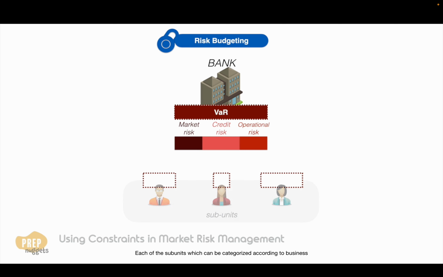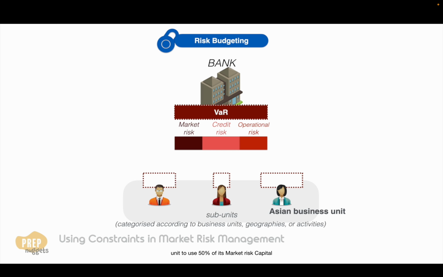Each of the sub-units, which can be categorized according to business units, geographies, or activities, will be allocated the level of risk it is allowed to take. For instance, the bank might allow its Asian business unit to use 50% of its market risk capital, 30% of its credit risk capital, and 40% of its operational risk capital.